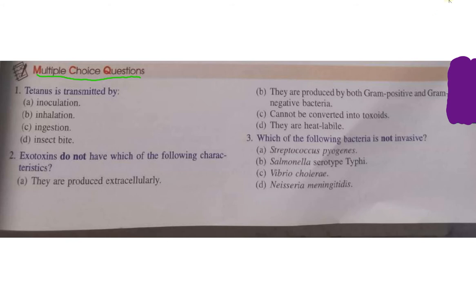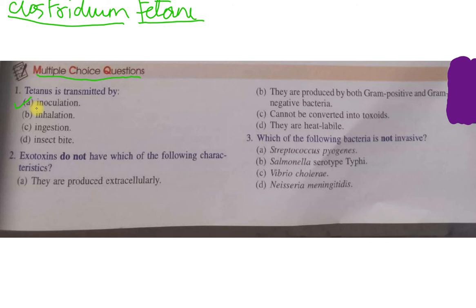The question number 1 is tetanus is transmitted by. The options are A. Inoculation, B. Inhalation, C. Ingestion, D. Insect bite. Out of this, the correct option is A. Inoculation. Tetanus is caused due to the bacteria, which is the Clostridium tetani. The spores of this bacteria, they are present in soil. These spores, they can enter into the wounds and can cause the tetanus.